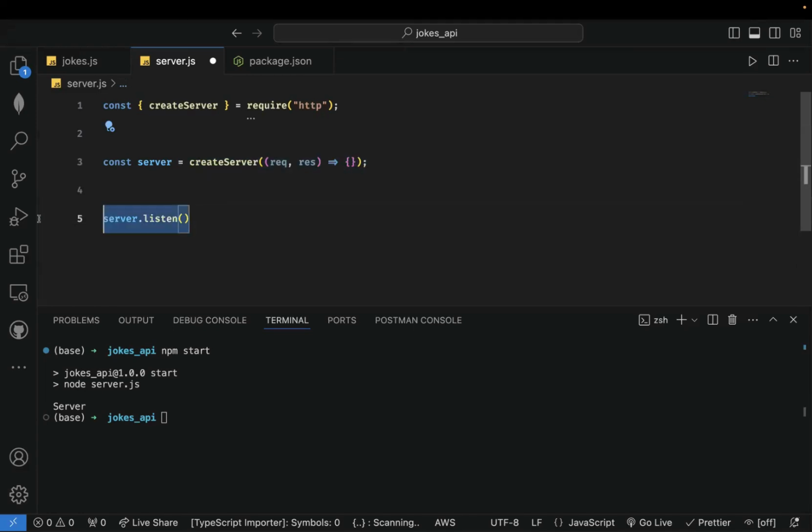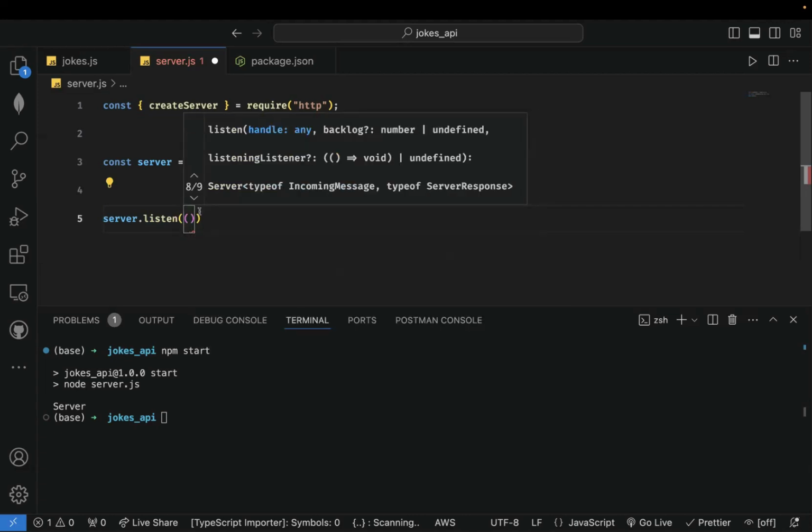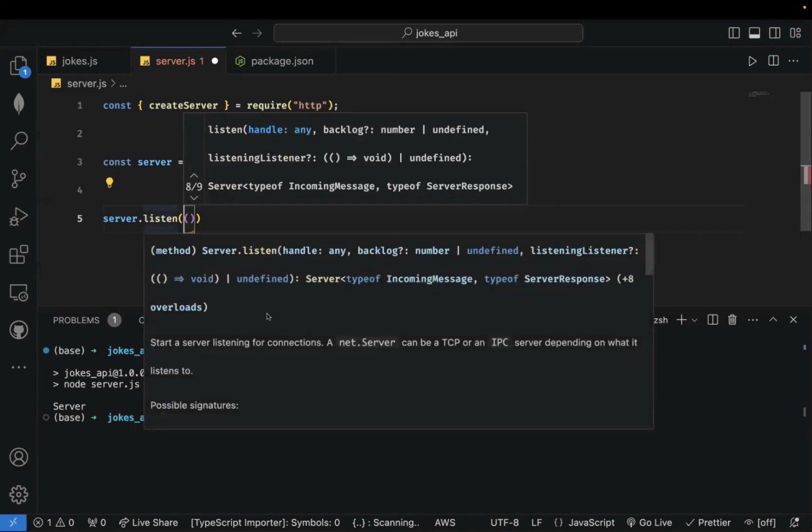Without server.listen, you have a server, but the server is not listening for requests. It means that you cannot interact with the server. So it's listening for requests, but server.listen is not complete without your callback. So you have to specify a callback. I think it's a port, then a callback. Yeah, if I point on this, it tells us more about the port and the callback.